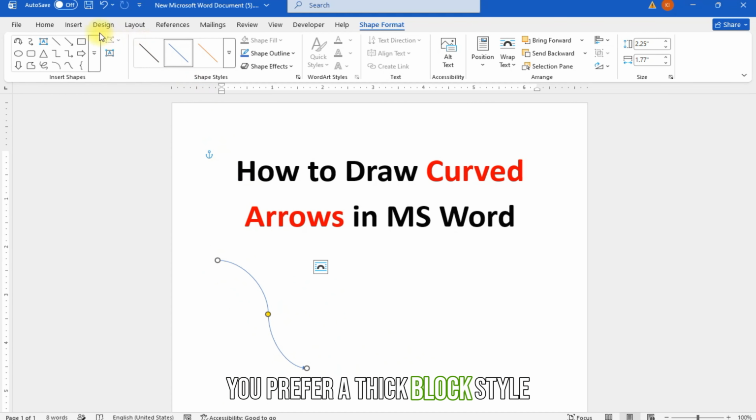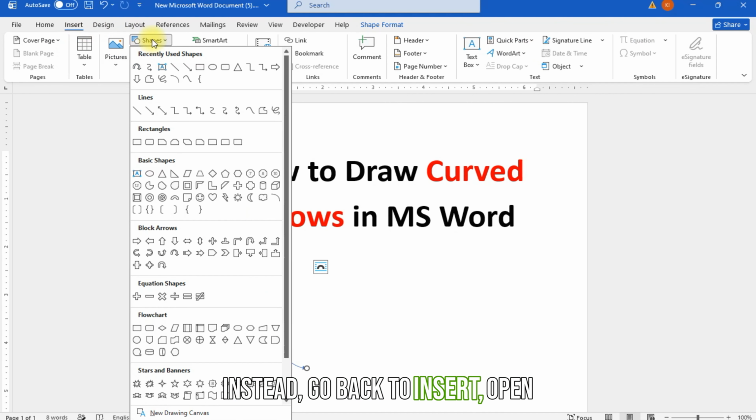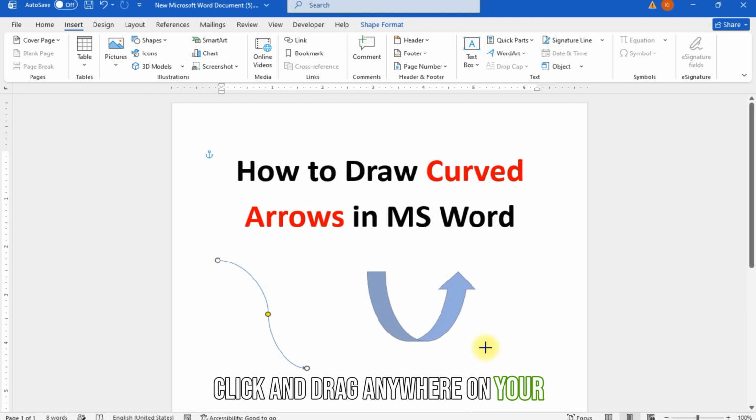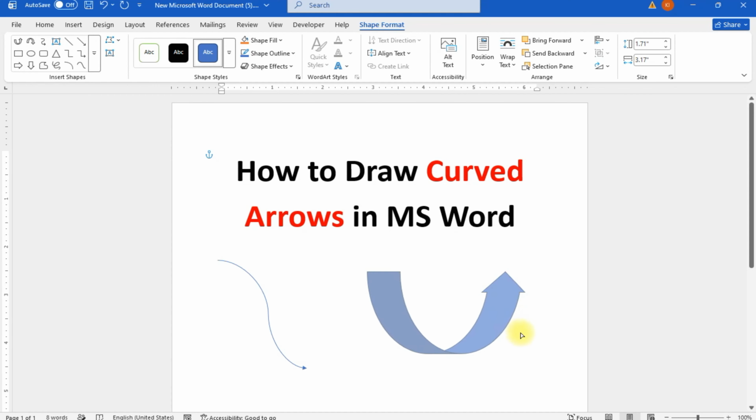If you prefer a thick block style instead, go back to Insert, open Shapes, and look for the Block Arrows section. Select one of the pre-made curved arrow shapes. Click and drag anywhere on your workspace to place it on your document.